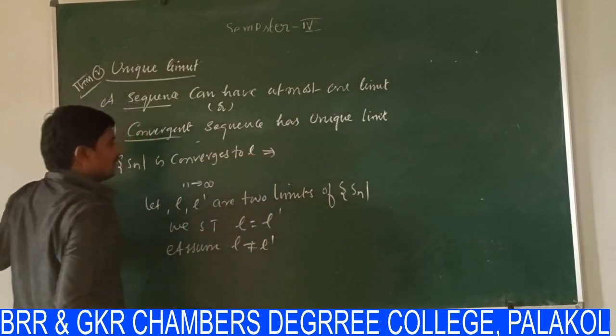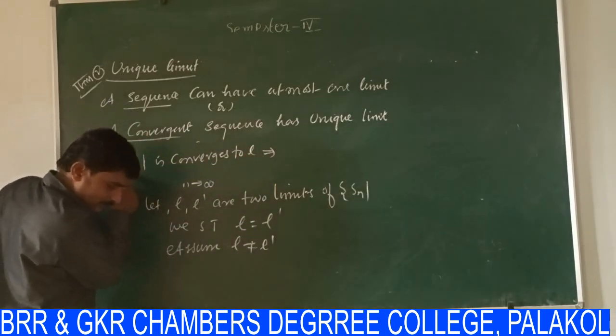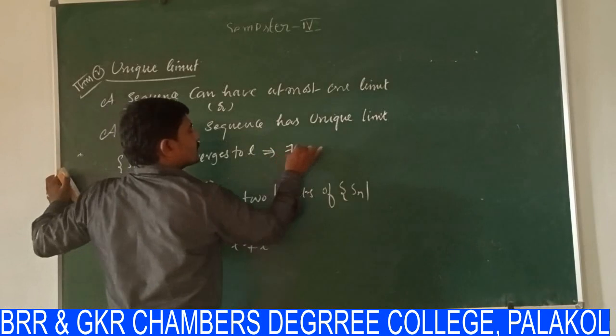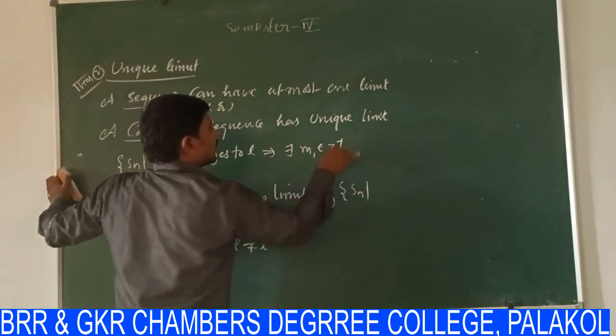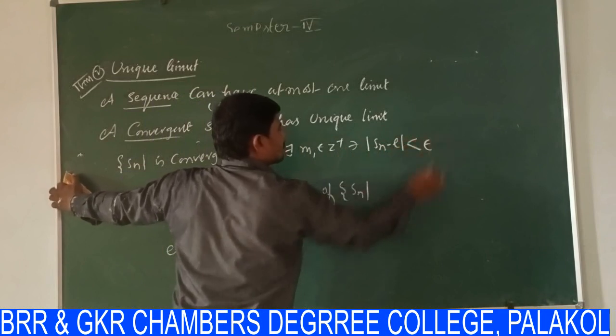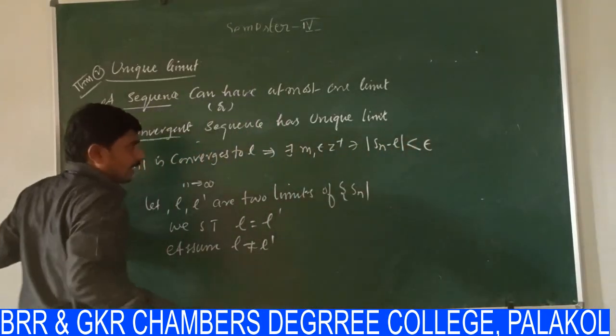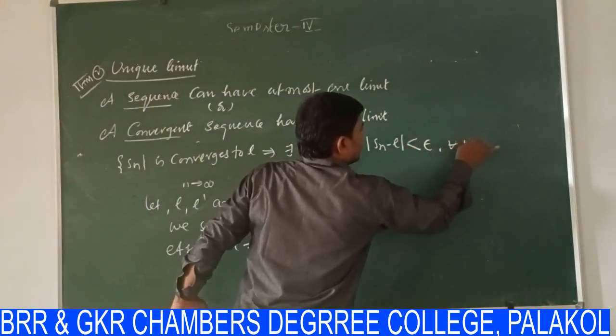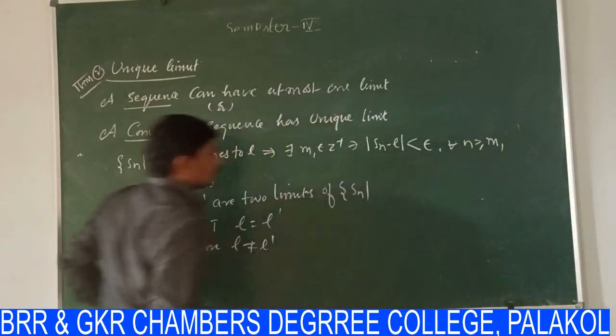That implies whenever the sequence Sn converges to L, there exists some M1 belongs to Z plus such that modulus of Sn minus L is less than epsilon for all n greater than or equal to M1.